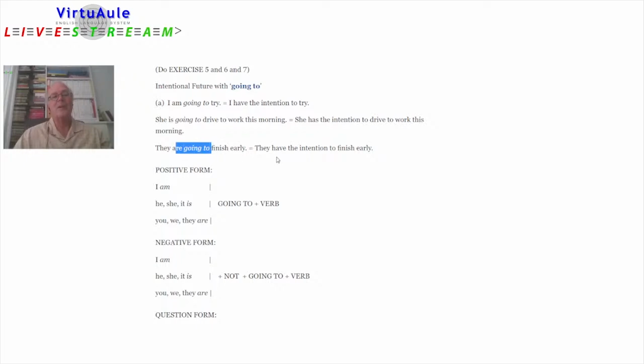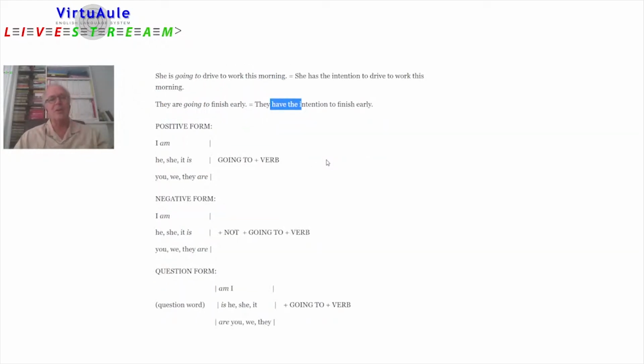They are going to finish early. They have the intention to finish early. They want to finish early. They will finish early, maybe. Let's look at the forms.